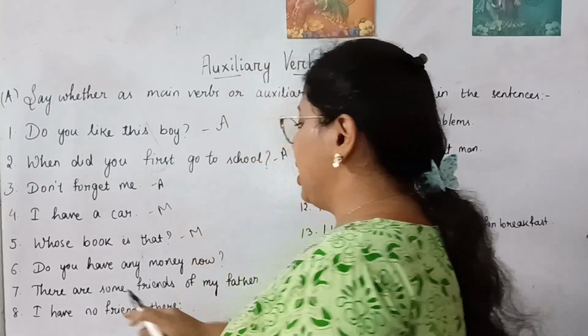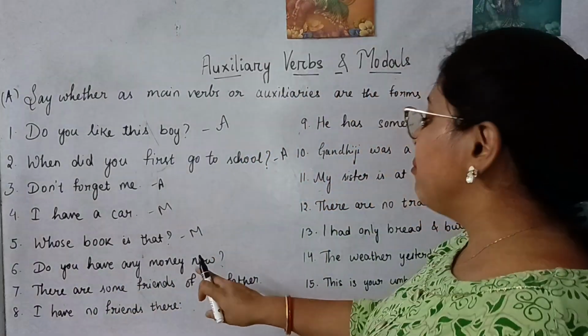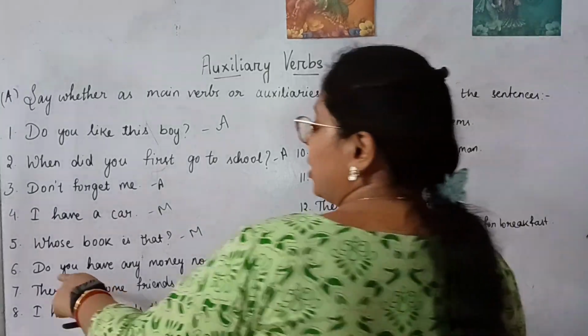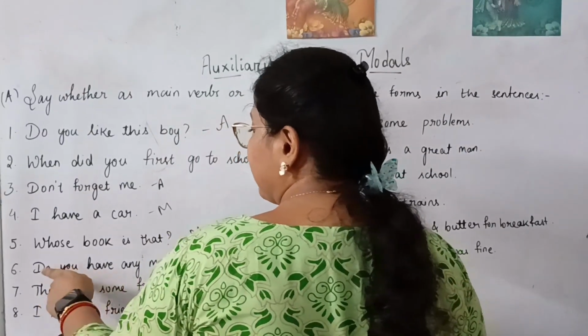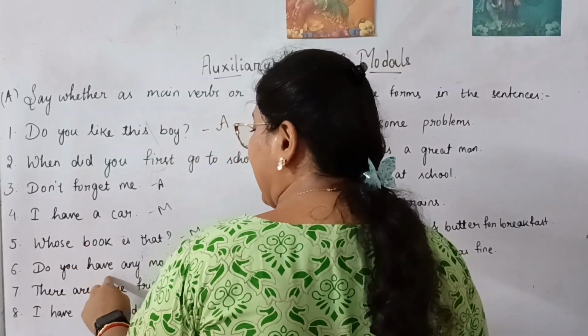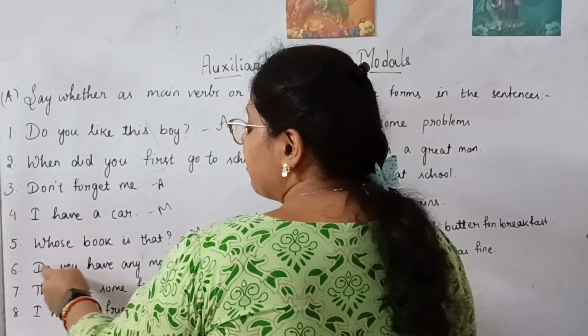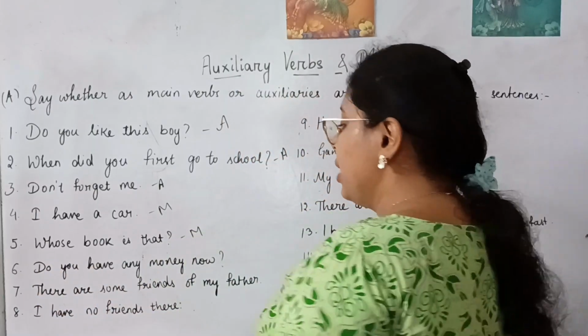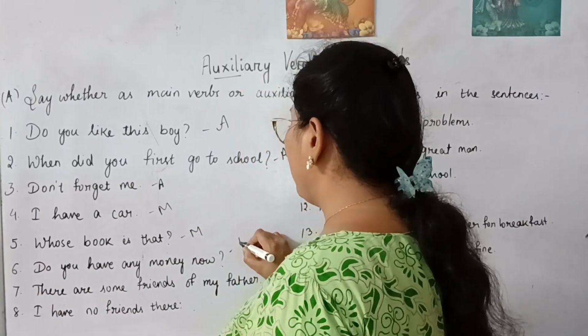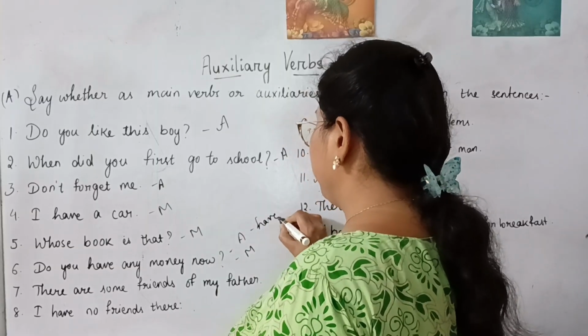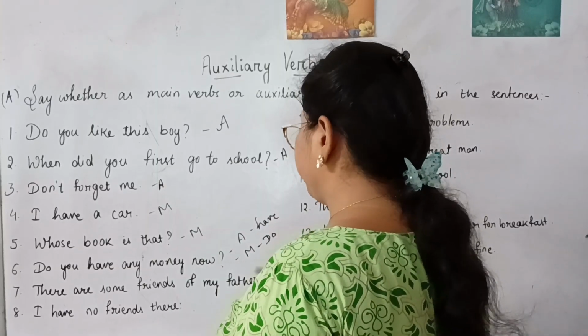Main verb. Do you have any money now? So here, do you have? So do and have. Have becomes the main verb, whereas do becomes the auxiliary. So in this sentence, we have both auxiliary and main. Here is have, main is here.